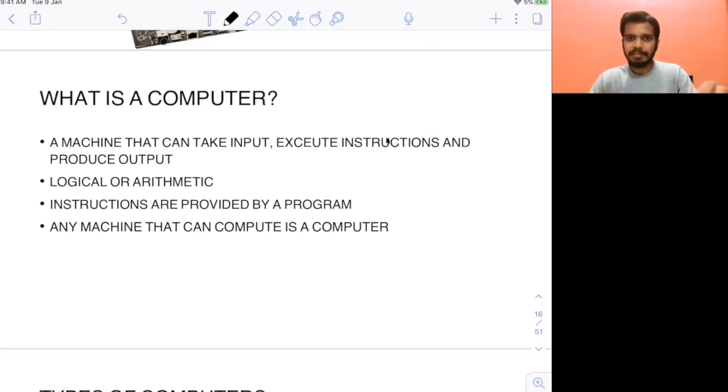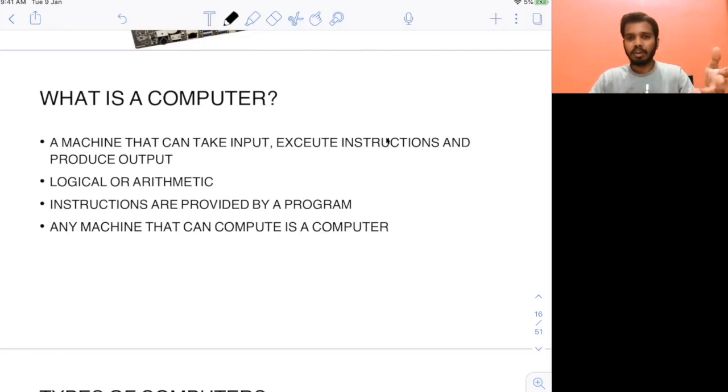A simple example: if you give an input to add two numbers, it will take those two numbers, the CPU will add them, and it will give you the output. That is a typical example. Now these instructions can be logical or arithmetic. The CPU also makes logical decisions, like an if-else statement in programming, where you want to go this way or that way. That decision making is also done by the CPU. Arithmetic is also important, like multiplication and division, and it is done by the CPU.